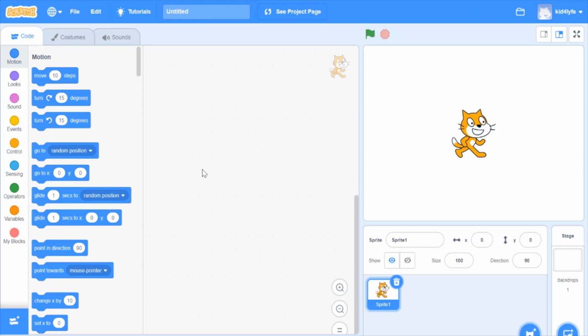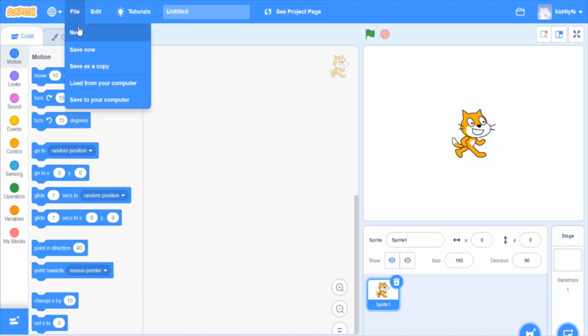So before we start experimenting with sprites, let's look at the brief features of Scratch. Right here, the Scratch logo, it takes you back to the home page. When you click this world globe, it shows you all the languages that Scratch comes in.